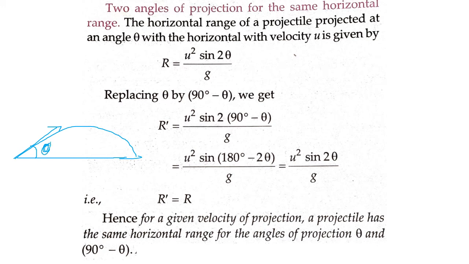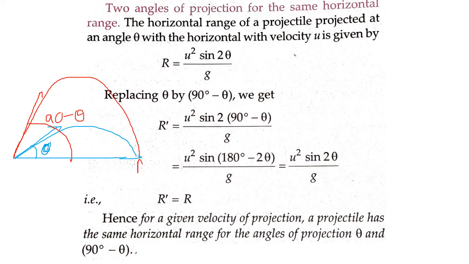Now you again throw the same stone but at a different angle. But this time you are throwing at what angle? Let us say you are throwing this one at an angle of 90 minus theta. If you throw this one at 90 minus theta, what happens?